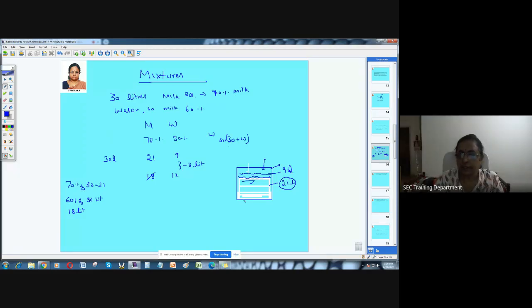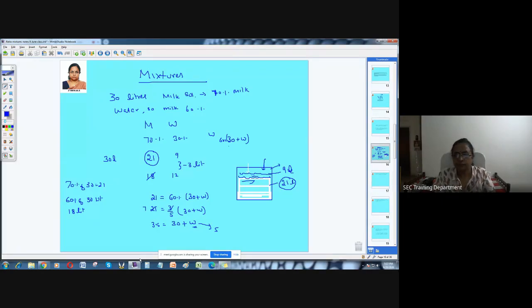Good. The 21 is not going to change at all. That will always be 21 only, because the milk content is not going anywhere. So this 21 liters of milk is equal to 60% of 30 plus W. Is it clear? Now you calculate. 21 equals 3 by 5 of 30 plus W. This will go 7 times, and this will come here as 35. 35 equals 30 plus W. So W is 5. Right?